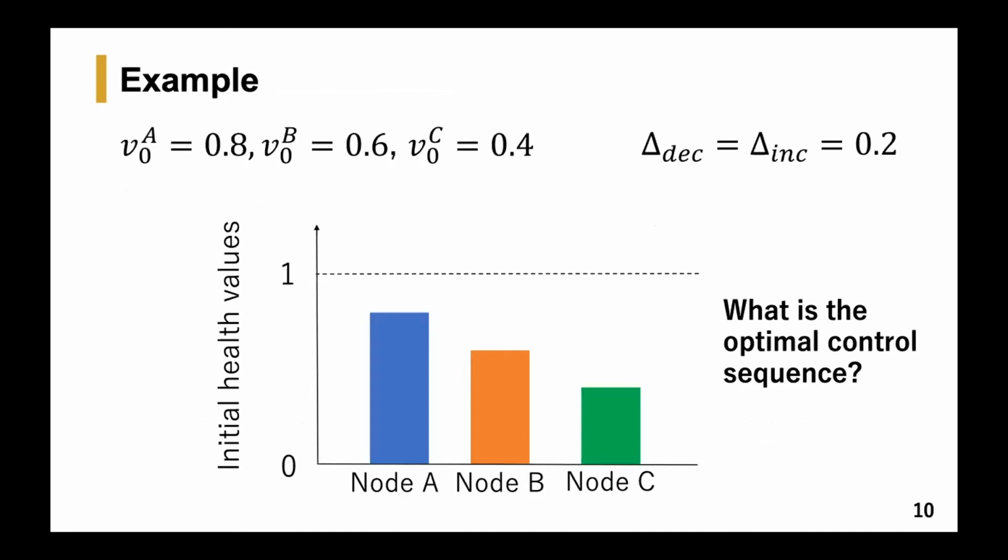So to give an example of a problem, consider the scenario where we have three nodes, A, B, and C, with initial health values equal to 0.8, 0.6, and 0.4 respectively. And the deterioration and the repair rates are both equal to 0.2. So the question here is, what is the optimal control sequence? Should we first target node A, which is the healthiest node, or should we first target node C, which is the least healthy node? So I'll come back to the answer of this question again in my presentation.